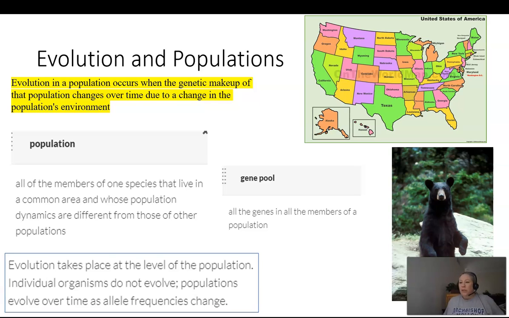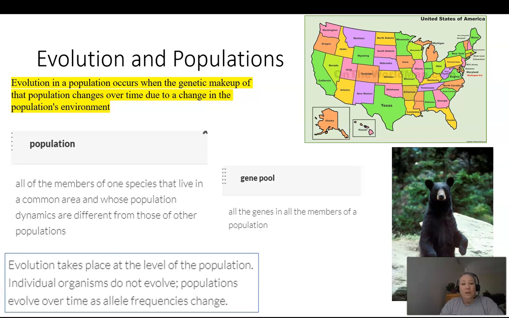All right, kiddos. So we're going to talk about the word populations a lot today. The reason we talk about that word so much is because the process of evolution occurs at the population level. There are individuals of a species that make up a specific population. Natural selection acts on the individuals in the species, and if it acts over a long period of time and changes the alleles, the genes, or the traits that you see in that population, then we call that evolution.